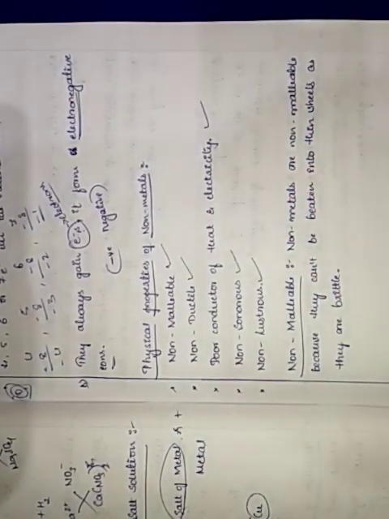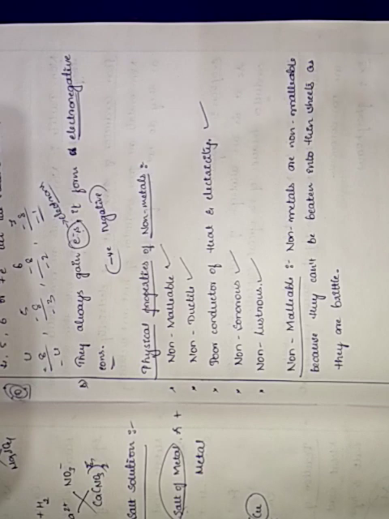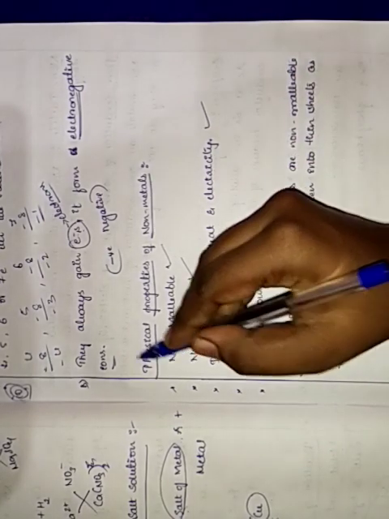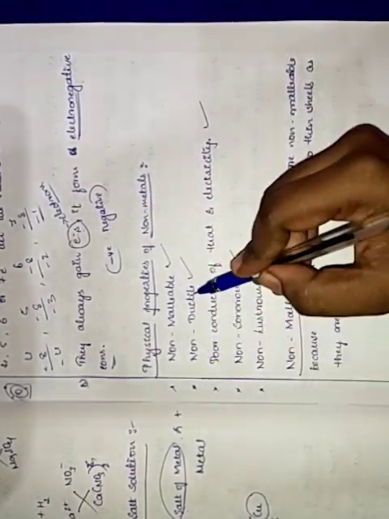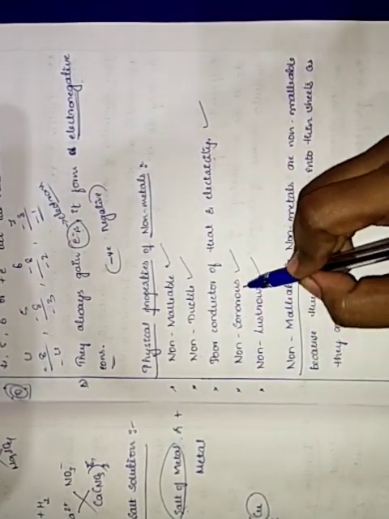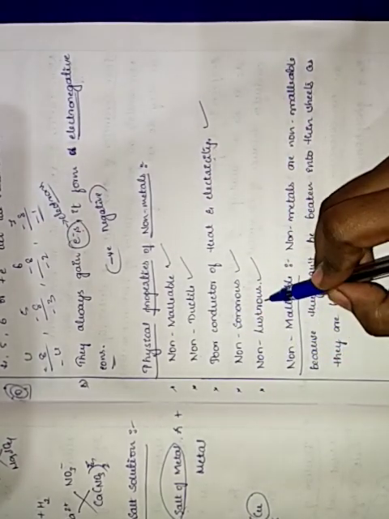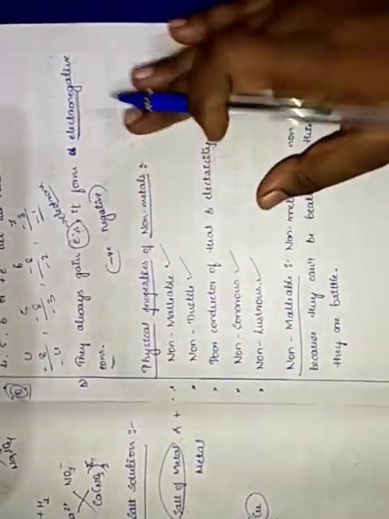Okay children, in physical properties of metals we studied malleable, ductile, good conductor of heat and electricity, sonorous and lustrous. Whereas here for non-metals we are studying non-malleable, non-ductile, poor conductor of heat and electricity, non-sonorous and non-lustrous. Clear?